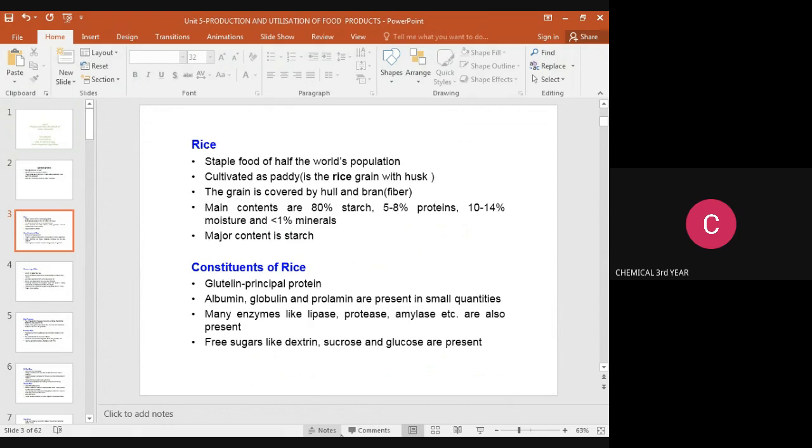So the next components of rice. Glutelin is the principal protein. Albumin, globulin, and prolamine are present in small quantities. Many enzymes like lipase, proteinase, amylase, etc. are also present in rice. Free sugars like dextrin, sucrose, and glucose are also present in the rice.